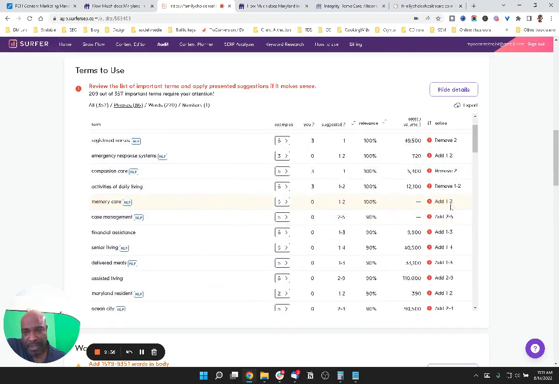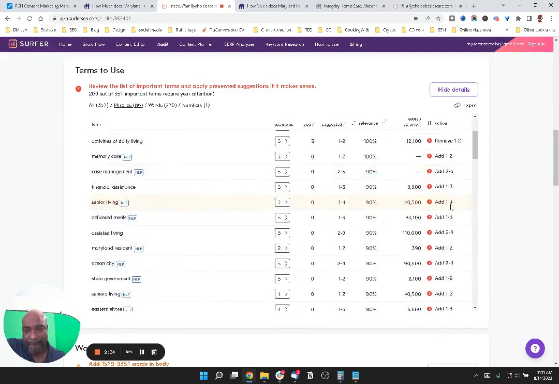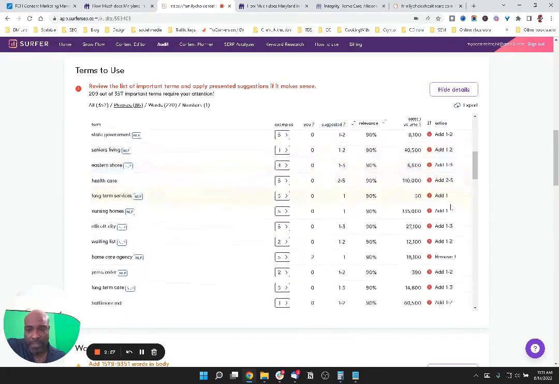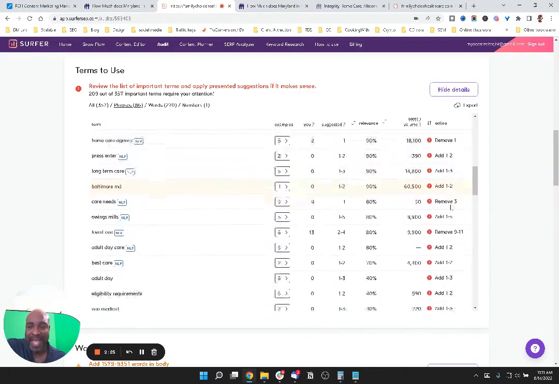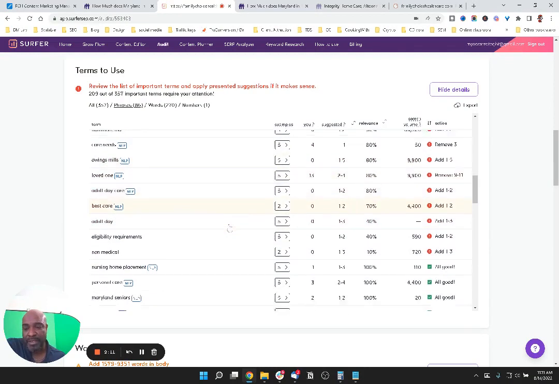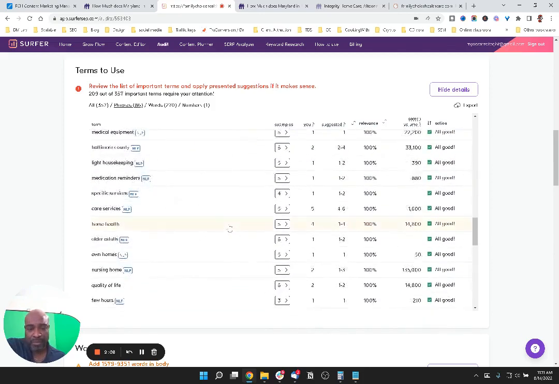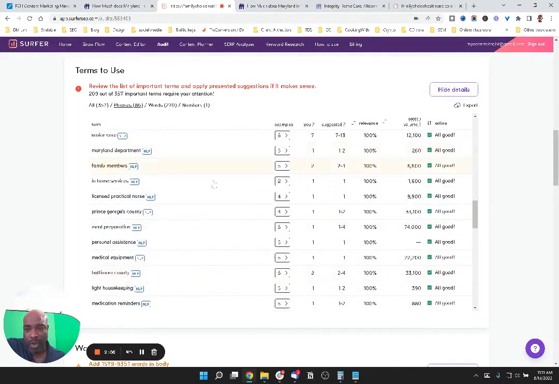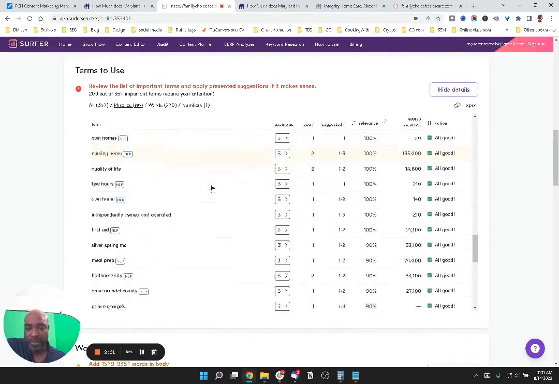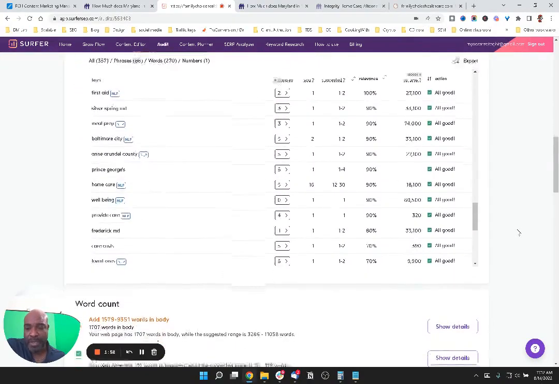Then it tells me the terms that I should consider adding as well into my content, okay? So all of these different terms that I should consider adding into the content. And it tells me which ones are NLP, which means that they're more important to Google than the ones that are not, like adult day. If you can't get this one in, no problem. Ignore it, but try to get as many of the NLPs as possible. Okay. Then scrolling down further, it will show me all the terms where I'm actually doing really well for terms that Google is looking from an SEO perspective. So those are the terms.